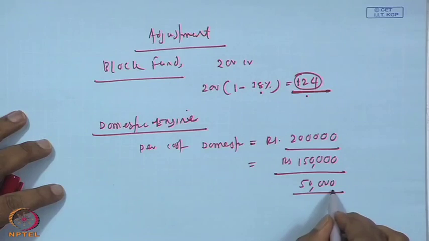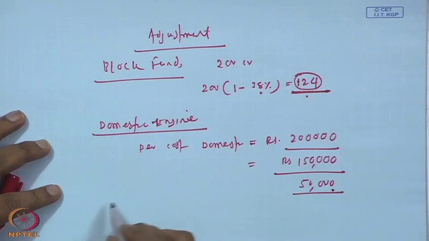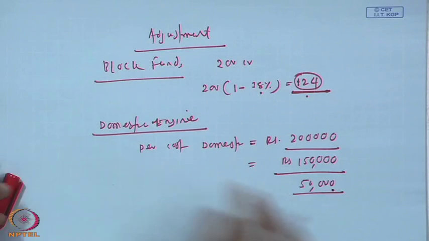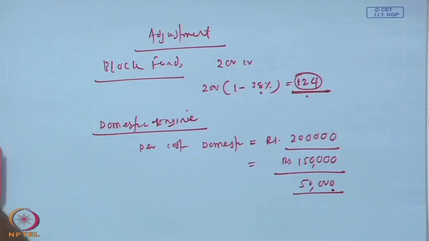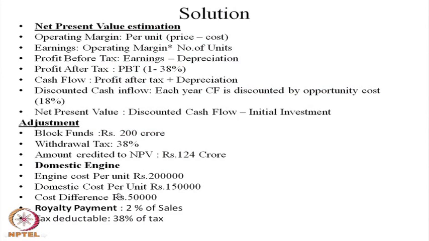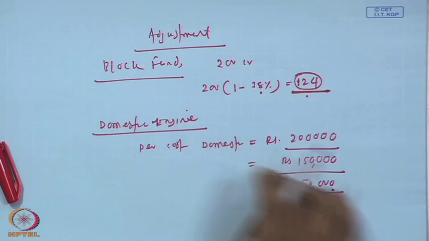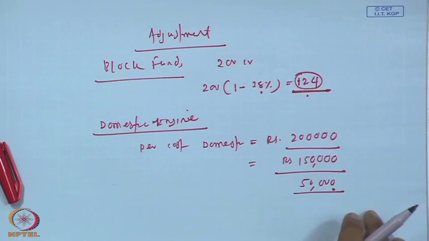He is getting a benefit of 50,000 every year, but how many units is he producing? 1 lakh units, so 1 lakh into 50,000 every year is that much benefit, and that benefit will spread over 7 years. So, it will be 1 lakh into 50,000 every year, a benefit for him.